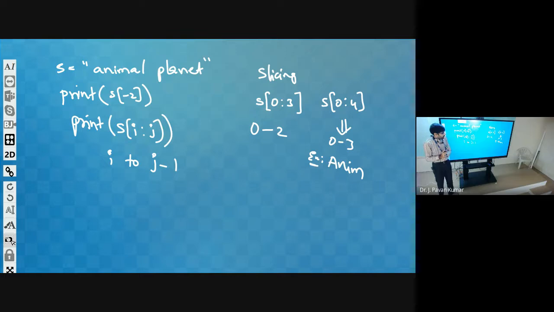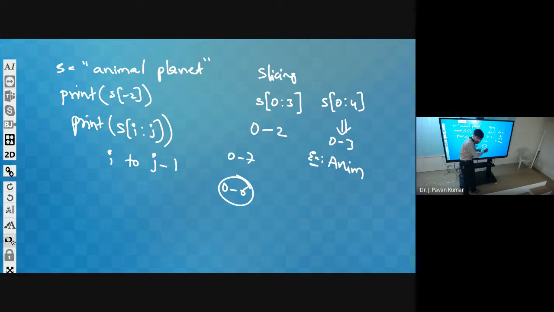Next, can you say how we can print the last 6 characters? First 6 characters means how we can say? 0 to 7, correct? If you specify 0 to 7, it will print from 0 to 6. That means how many characters? We only have to specify 0 to 6, so that it will print 0 to 5.